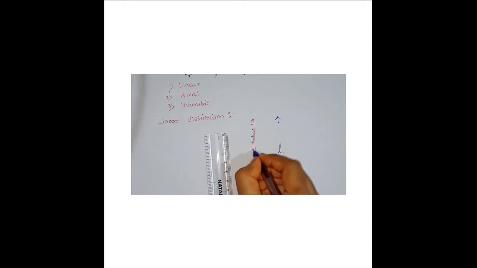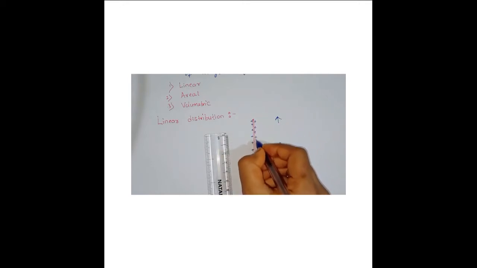So this is the wire I have considered here, having a certain length. I'll consider the length of this as small l. You can take capital L, anything as such. Now how are the charges? They are distributed like this on the surface, or else here also you can show. So evenly they are distributed over the length of the wire. So this is called linear distribution.